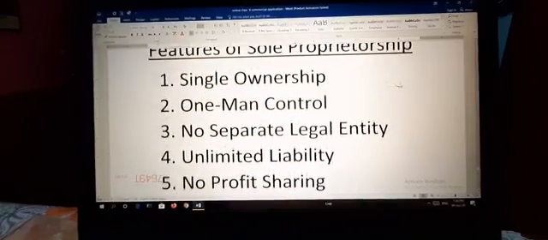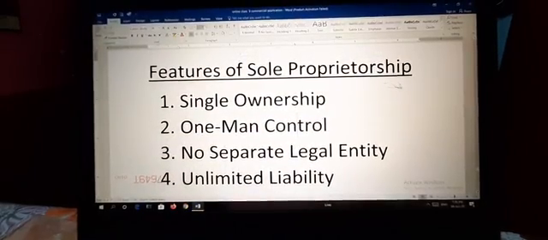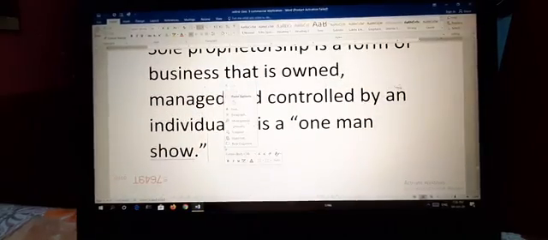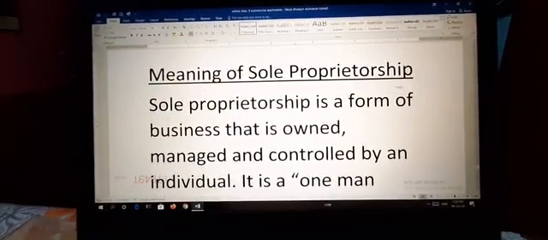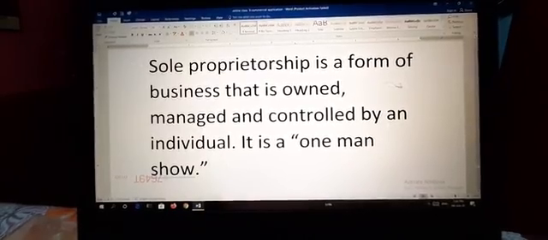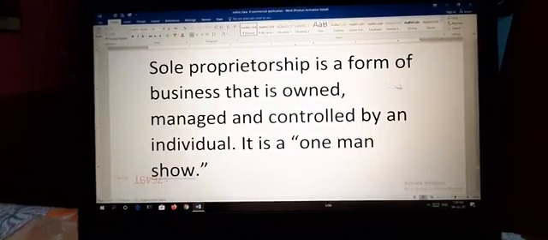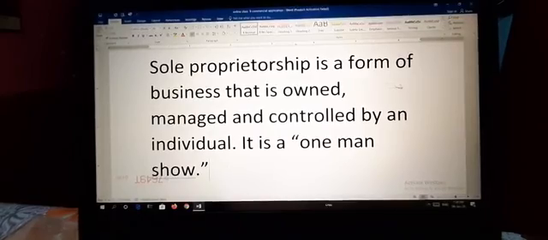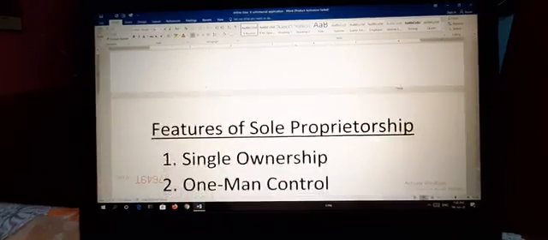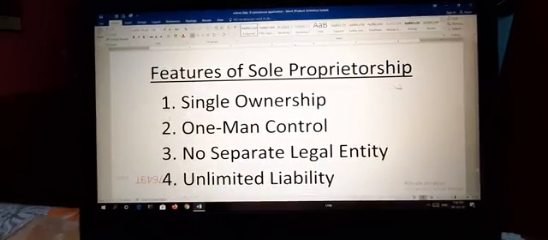Hope you understood all the features of sole proprietorship. Once again, I am going to repeat the meaning of sole proprietorship. It is a type of business that is totally owned, controlled and managed by a single person, an individual. That is why it is called a one-man show. So these are all the features we discussed just now.